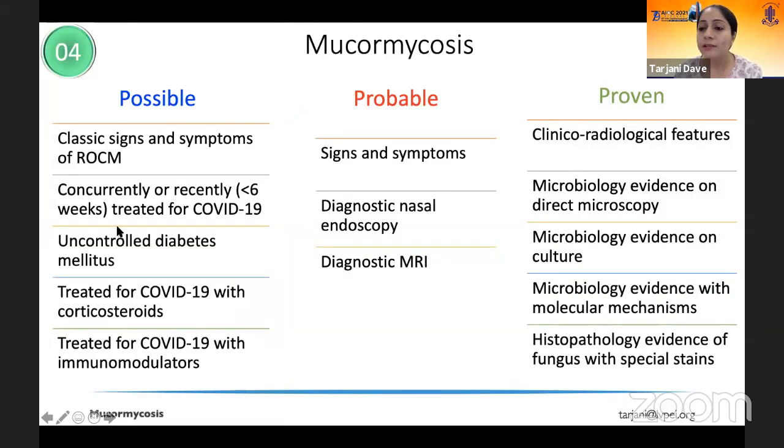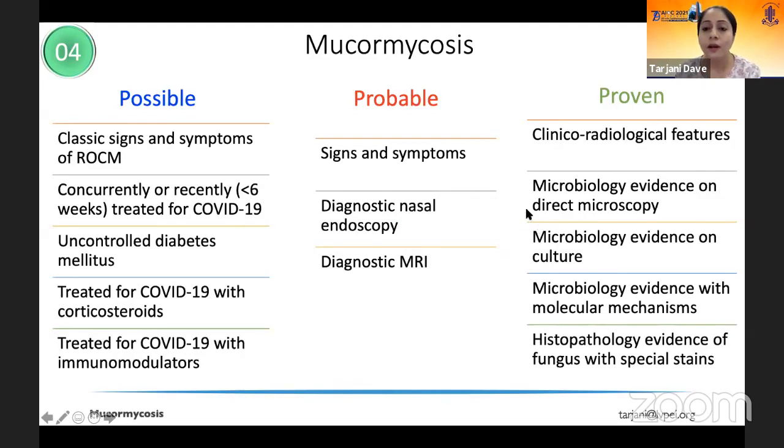Now, based on all these tests, you can divide mucormycosis into possible, probable, and proven. When you have your classic host factors that we discussed, a diabetic, immunocompromised patient who presents with these signs and symptoms and has had COVID infection fairly recently, then you call it possible mucormycosis. When you have the characteristic signs and symptoms that I just told you, along with a nasal endoscopy or an MRI telling you that this looks like invasive fungal sinusitis, you call it probable.